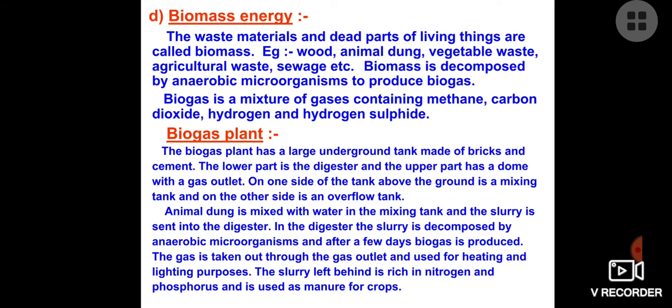and we keep it undisturbed for a long period of time. And now because of this, the conversion of biomass into biogas takes place, and the rest of the part which is not useful goes out from the outlet tank. It flows out actually, and we can use this biogas for cooking food as well as for lighting purposes. Now the slurry which is left, because from the outlet the remaining portion comes out, can be used as manure for crops, because it has a lot of nitrogen and phosphorus.